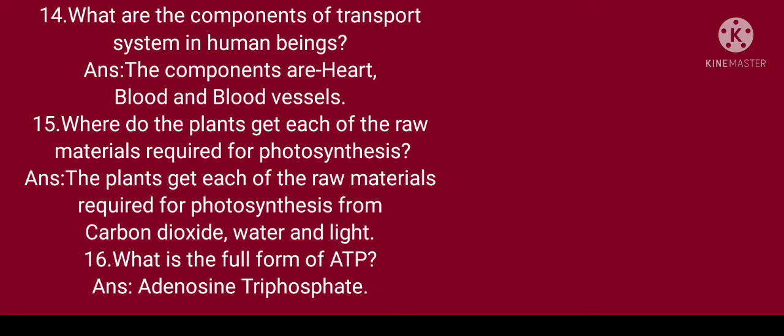Question number 14. What are the components of the transport system in human beings? Answer. The components are heart, blood and blood vessels. Question 15. Where do the plants get each of the raw materials required for photosynthesis? Answer. The plants get the raw materials required for photosynthesis from carbon dioxide, water and light.